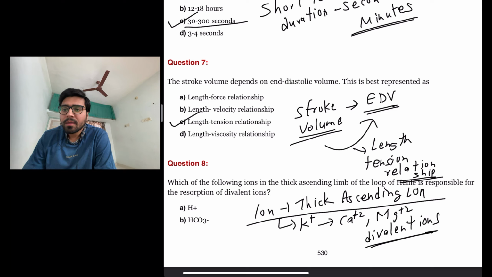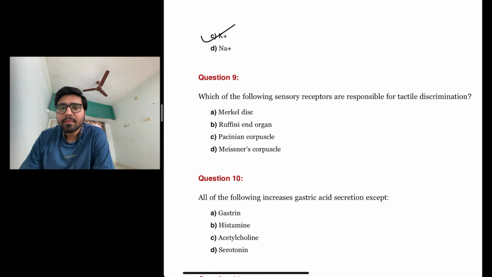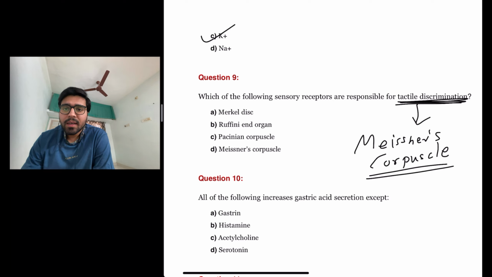Okay. So the answer here is C, potassium. The next question is, which of the following sensory receptors are responsible for tactile discrimination? The sensory receptor responsible for tactile discrimination is Meissner's corpuscle. This is a simple, straightforward, factual question. So the answer here is D, Meissner's corpuscle.